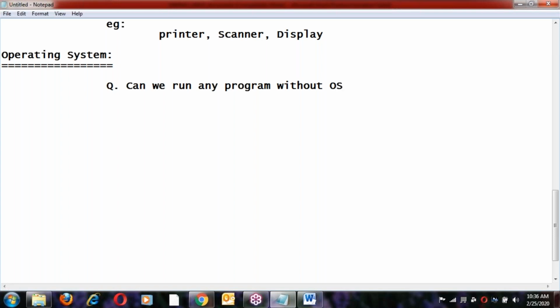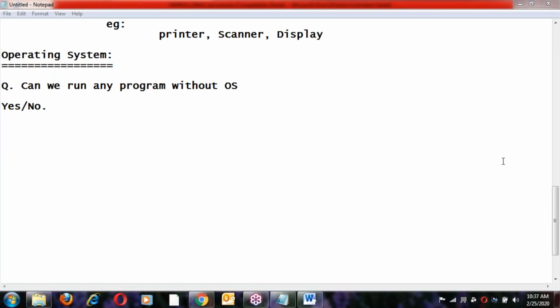Say yes or no. No one is answering. The answer is no, we can't run. An OS is compulsory. Without OS, we can't run any program here.